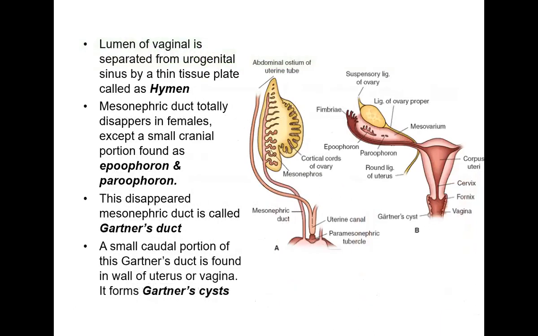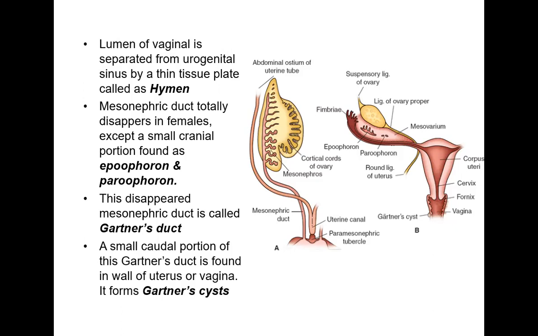The lumen of the vagina is separated from the urogenital sinus by a thin plate called the hymen. Initially, the vagina is covered by this thin plate called the hymen. The mesonephric duct totally disappears in females except a small cranial portion found as the epiphoron and paraphoron.